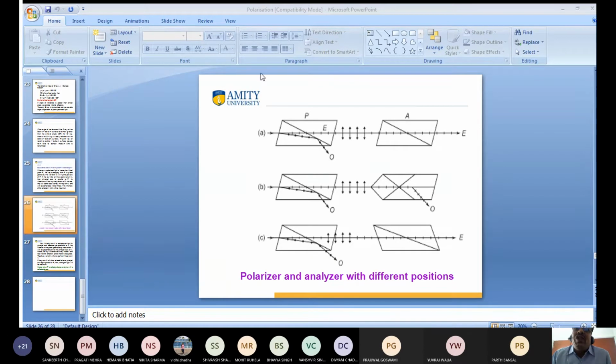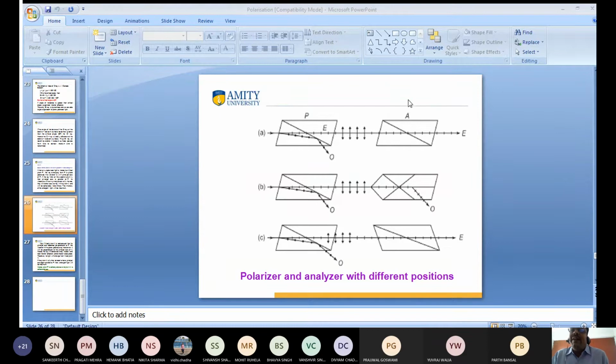You know very well, this is the nicol prism, known as the polarizer. When light passes through here, I tell you that the ordinary ray and the extraordinary ray are produced. If both nicol prisms are in the same direction, the light automatically passes through. What do we get? We get the extraordinary ray of light.